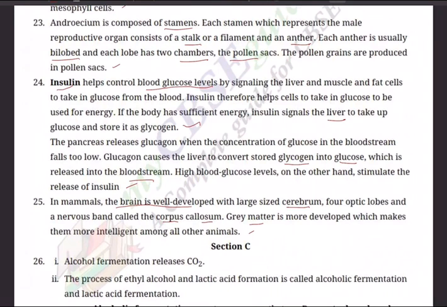And in section C, we go for this. This has 5 questions. Each question carries 3 marks. So 5 threes are 15 marks. I think we'll discuss this 15 marks in our next session.